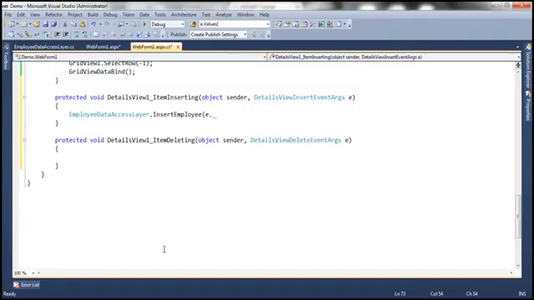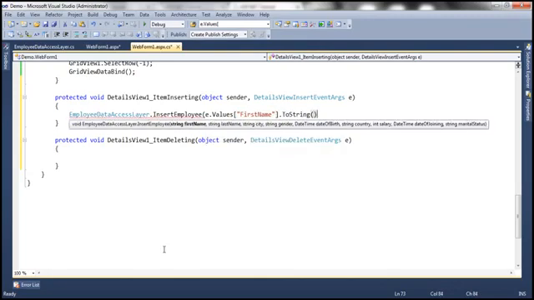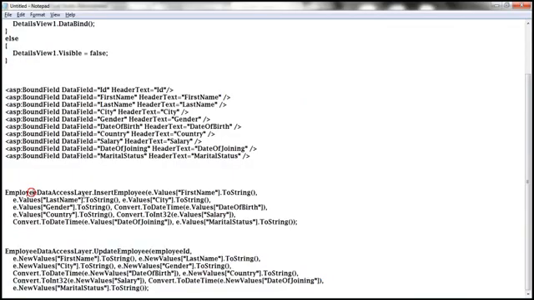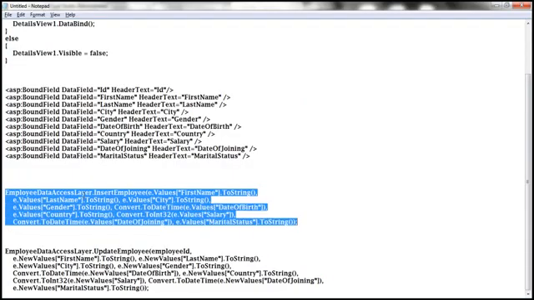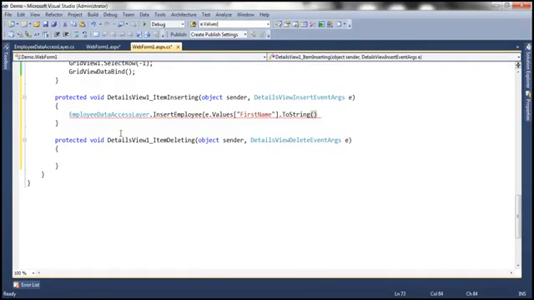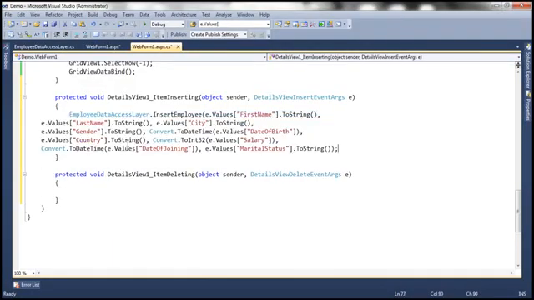Okay, so I'm just going to use e.values property, and just like how we have used it before, first name, and that's a string, so I'm going to convert that to string. And again, just to speed things up, I have this already typed, so let me copy and paste that within our item inserting event handler method.